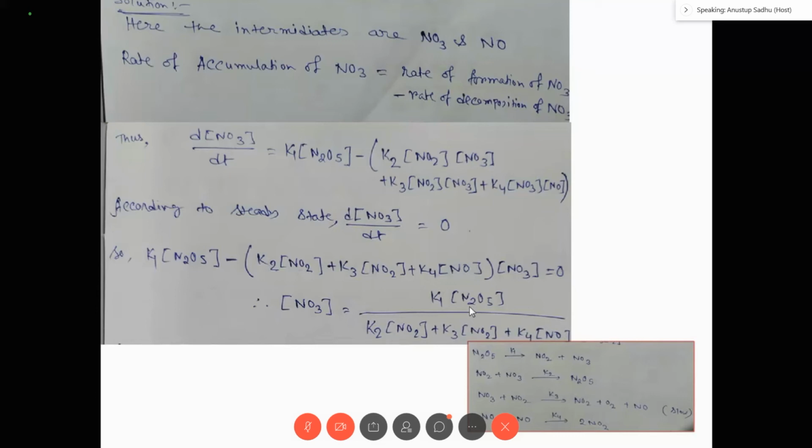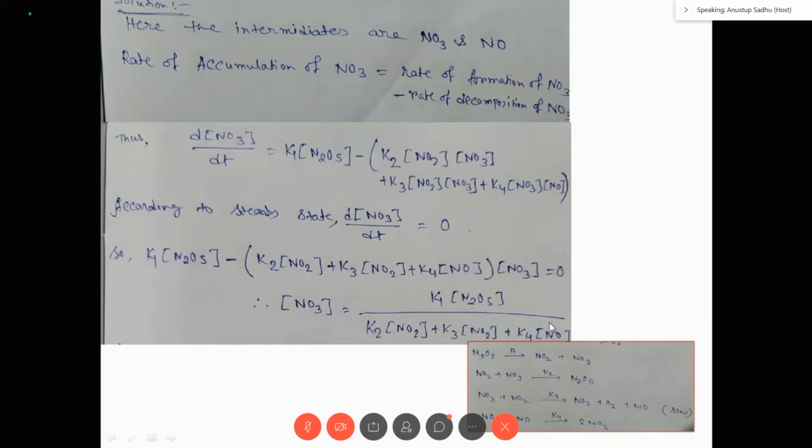Other than steady state theory, there are some sophisticated spectroscopic methods, right? But these are very costly and not easily available. Other than this, the only way to determine the concentration of an intermediate is steady state theory, right? So that's why I have determined the concentration of NO3 in this way by applying steady state theory.